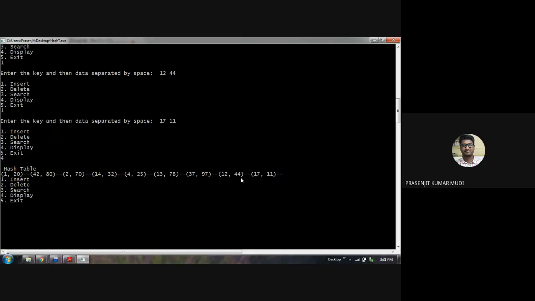The zeroth location of the array is vacant, that means the zeroth pointer is pointing towards null. But the first pointer is pointing towards the node containing data value 20, that is 1 comma 20. Next pointer is pointing towards 42 comma 80. So you can tally this output with the result shown in the picture.